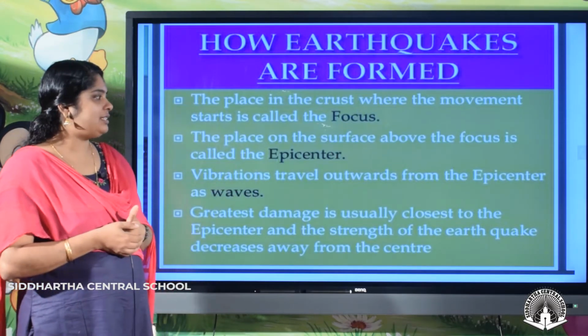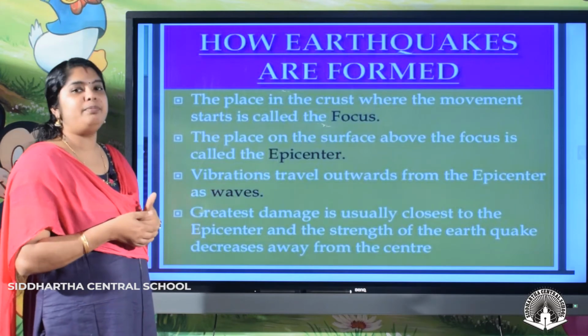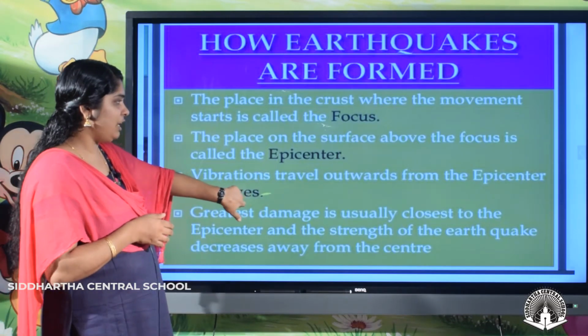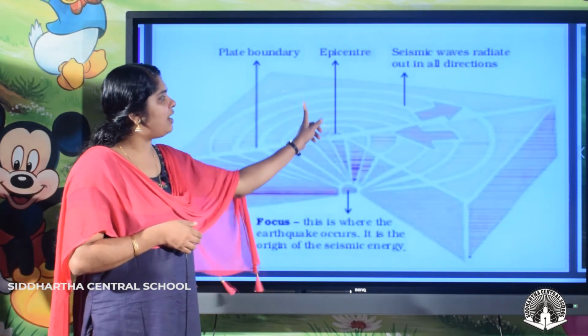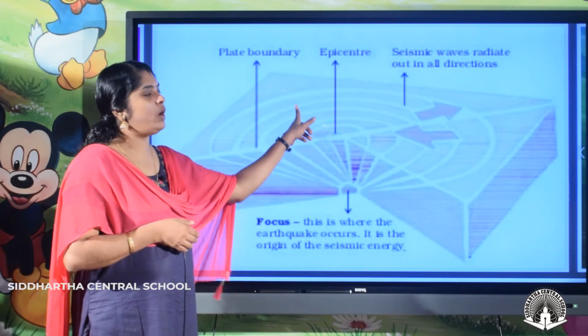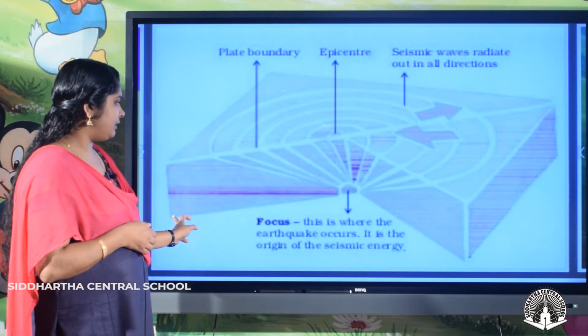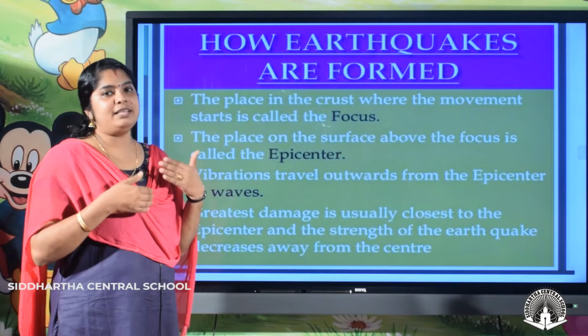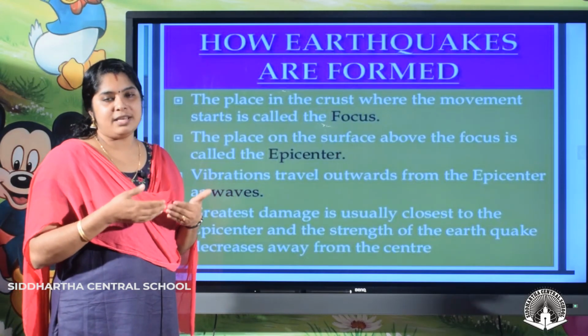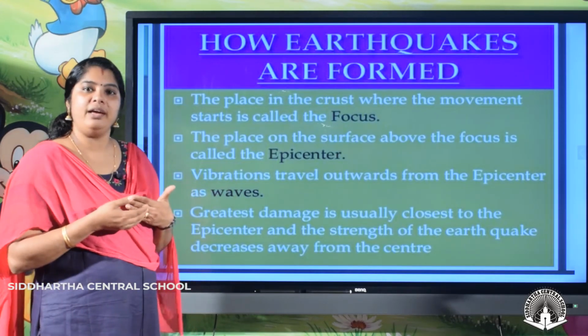Then the vibrations travel outwards from the epicenter as seismic waves. You can see some waves over here. From the epicenter, the waves are traveling outwards to other parts of the earth. And these seismic waves, these earthquake waves, cause damage on the earth.